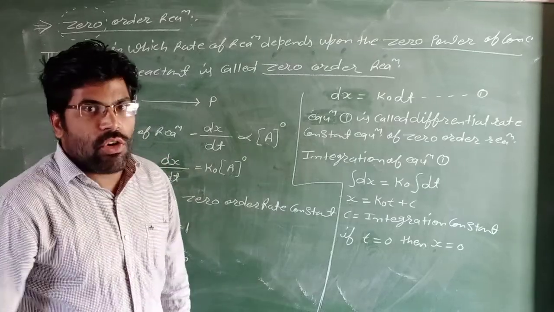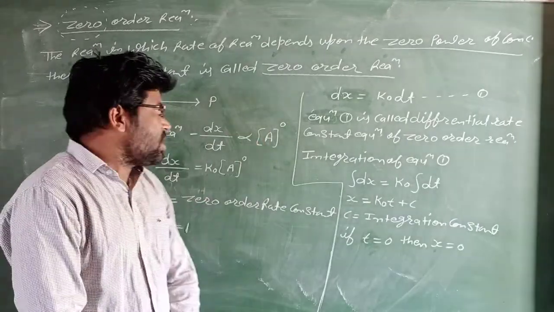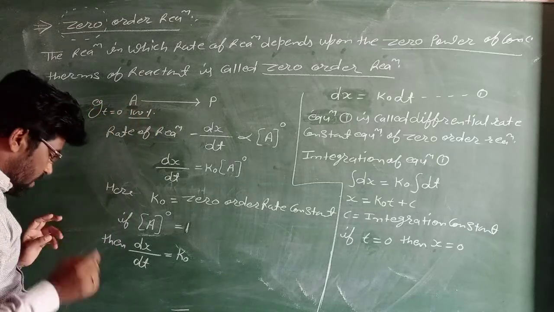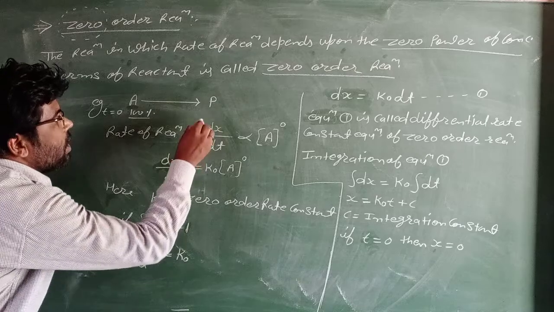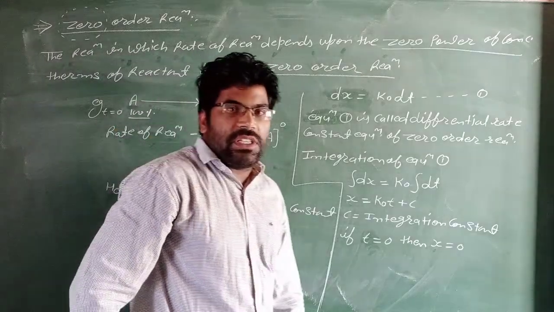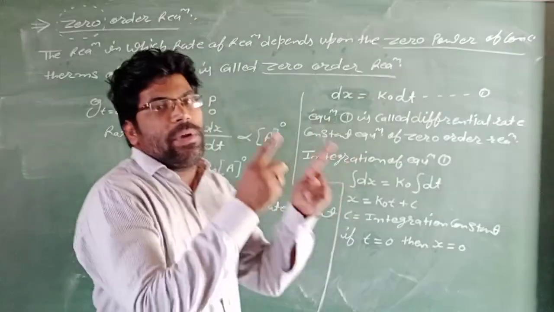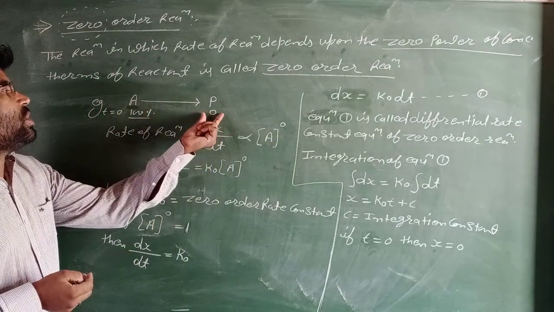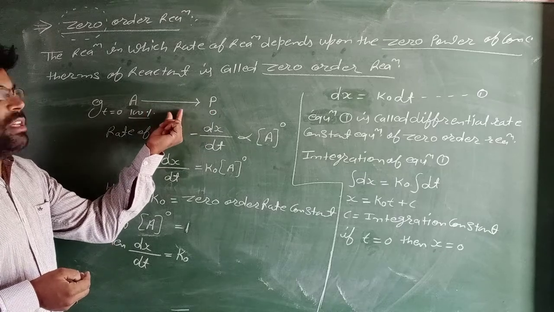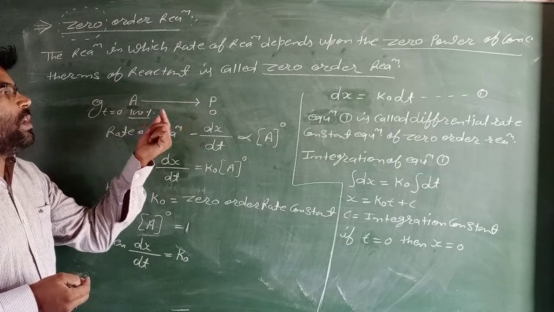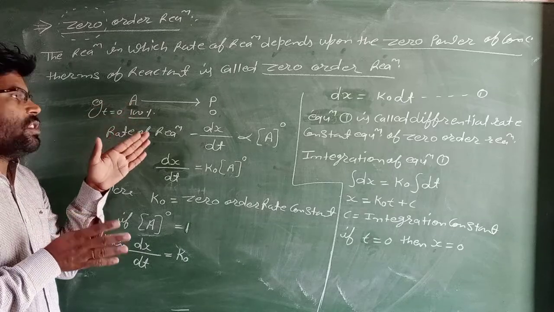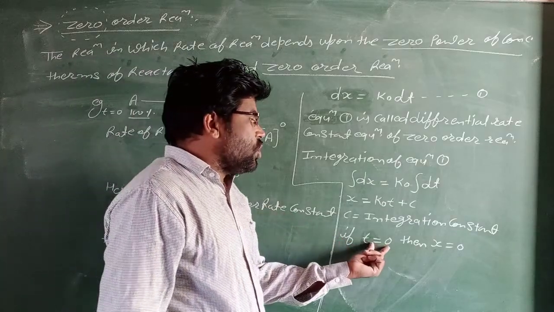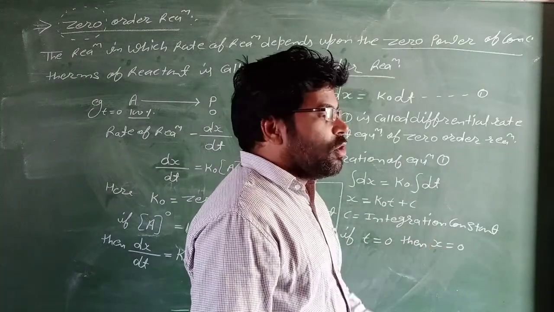The concentration of reactant is 100% and the concentration of product is 0%. Before the reaction starts, the concentration of reactant is 100% and the concentration of product is 0%. So the difference in concentration is also 0. So if t equals 0 time, then x equals 0.